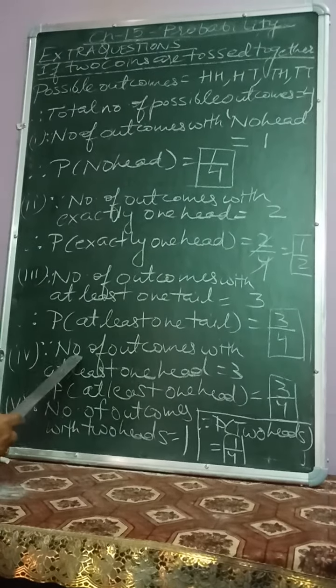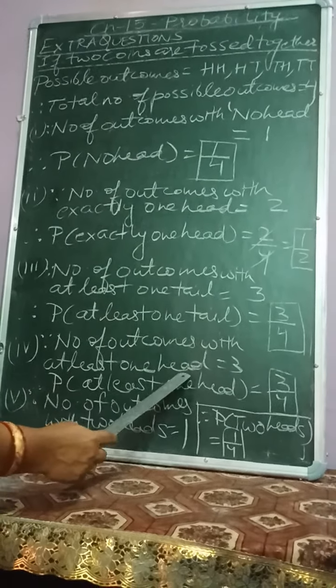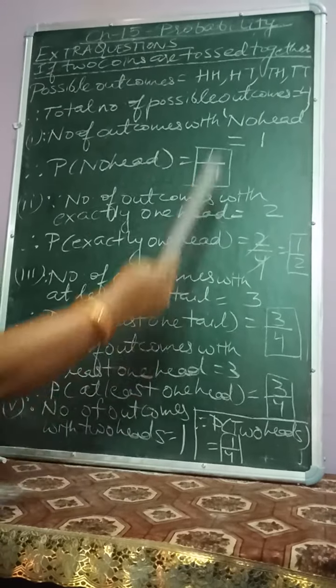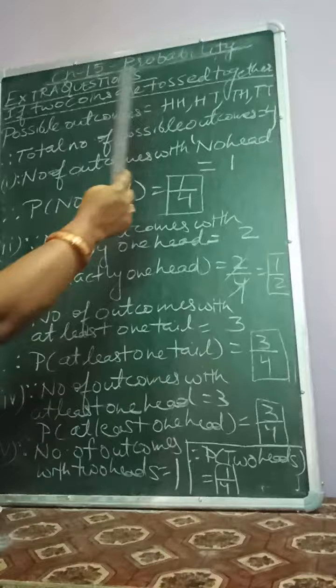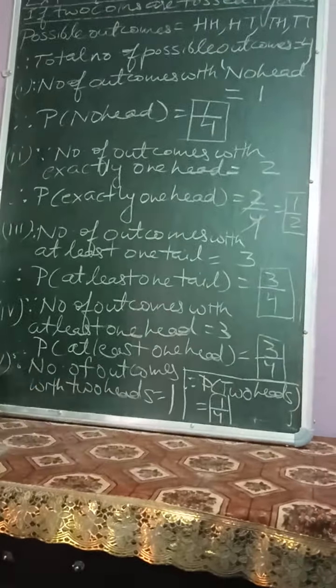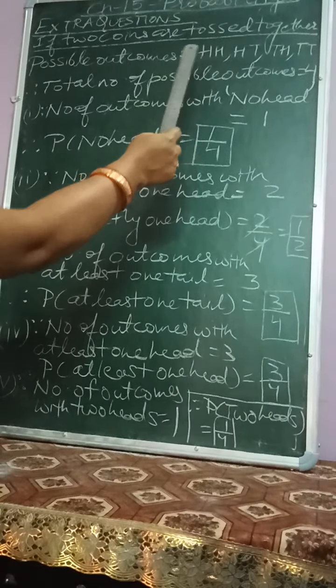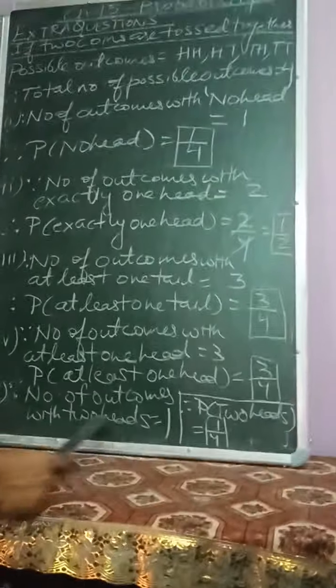Then fourth part, number of outcomes in which there is at least one head. So just like one tail, there are 3 outcomes in which there are at least one head. So probability of getting at least one head is 3 by 4. And number 5, number of outcomes in which there are two heads. There is only one outcome in which there are two heads. Therefore probability of getting two heads is 1 by 4.